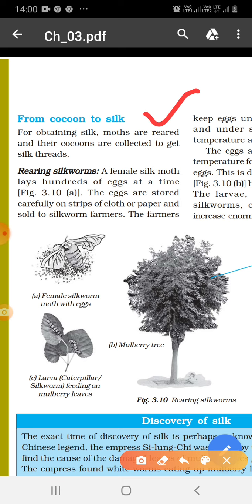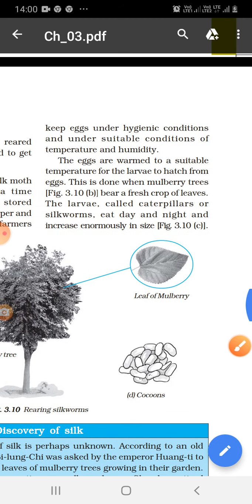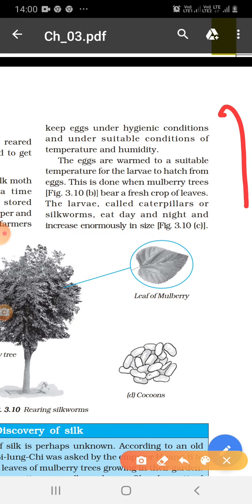First of all, for obtaining silk, moths are reared and their cocoons are collected to get silk thread. Rearing silkworm: a female silk moth lays hundreds of eggs at a time. The eggs are stored carefully on strips of cloth or paper and sold to silk farmers. The farmer keeps eggs under hygienic conditions and under suitable temperature and humidity. The eggs are warmed to a suitable temperature for larvae to hatch from the eggs. This is done when mulberry trees bear a fresh crop of leaves.